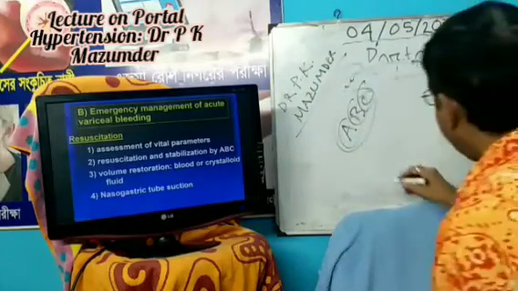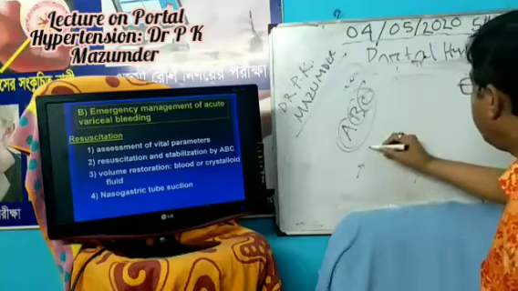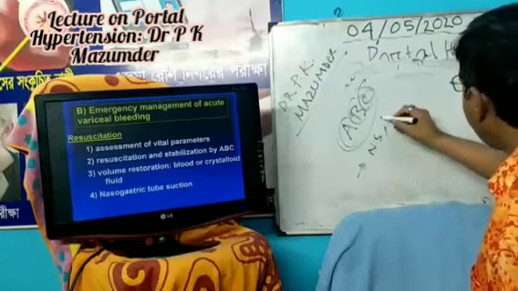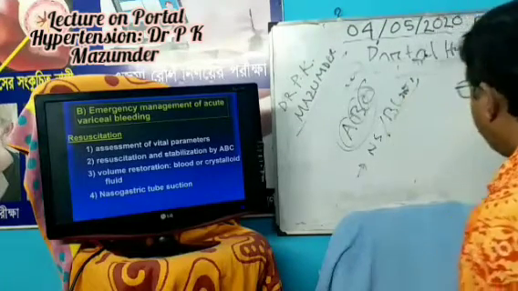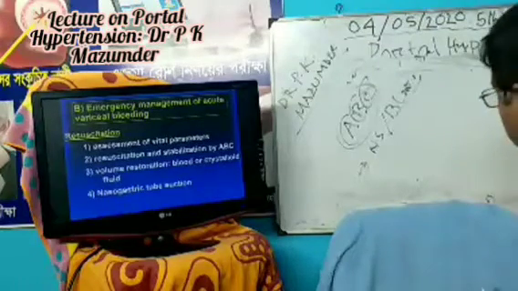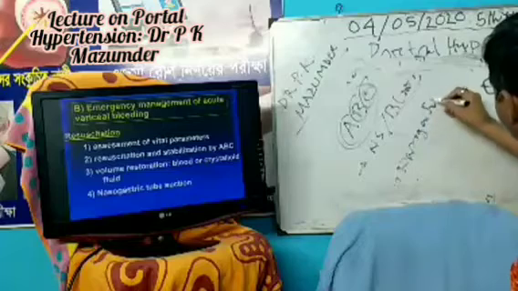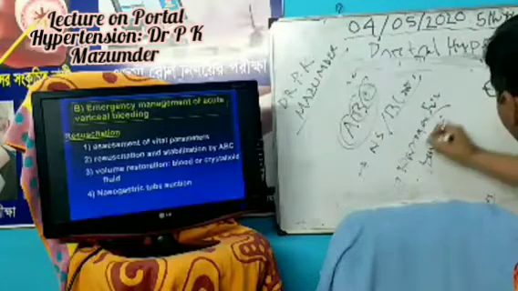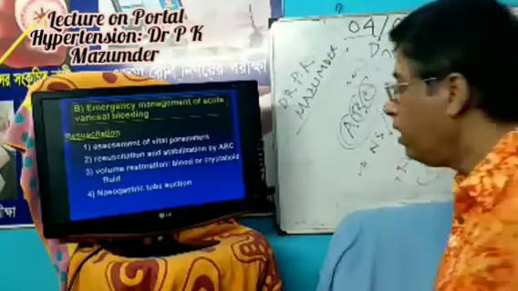And if there is volume depletion, you should restore the volume with normal saline or blood. And of course you do the nasogastric suction. Why do you do the nasogastric suction? Because there is a pool of blood in the stomach.